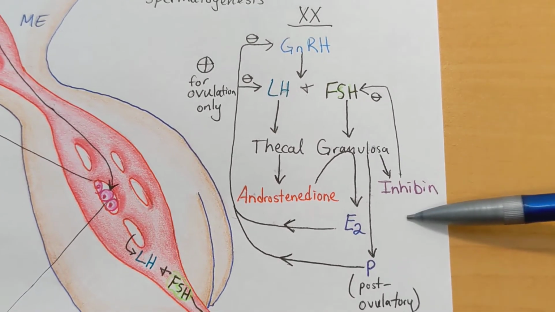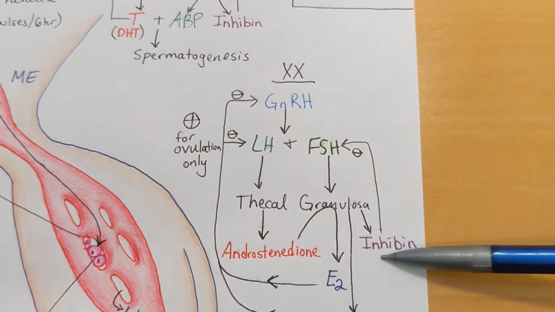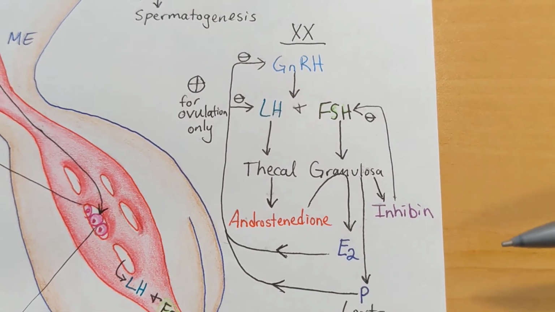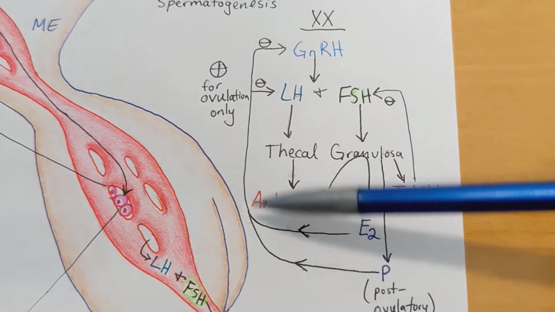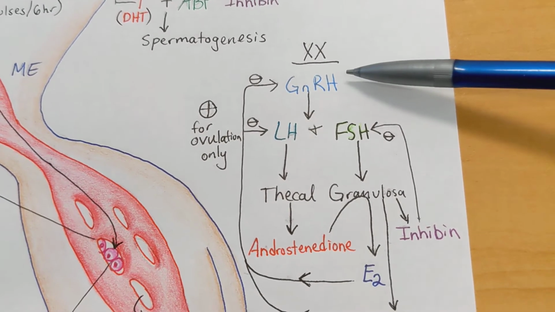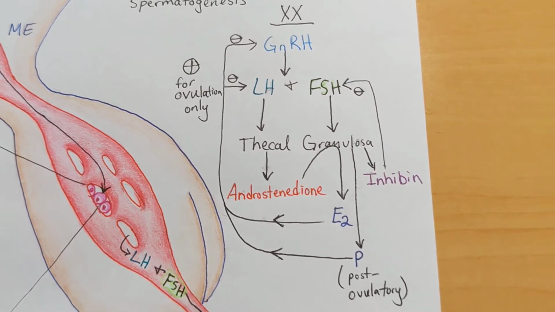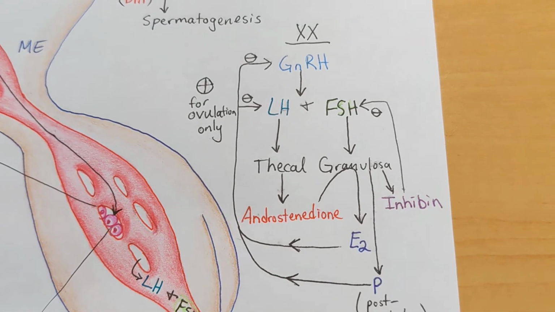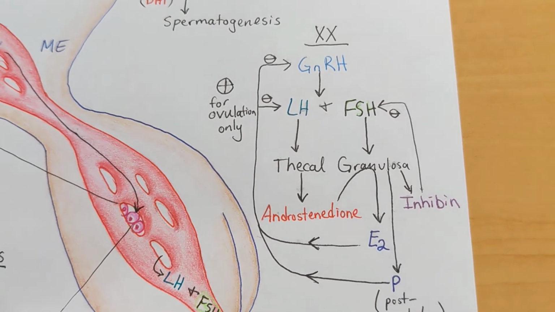Granulosa cells also secrete inhibin, just like the Sertoli cells secreted inhibin. Inhibin has negative feedback on the FSH-secreting gonadotrope cells. Estrogen, or estradiol, exerts negative feedback on the anterior pituitary gland as well as the hypothalamus for most of every ovarian or menstrual cycle. The one exception is during the middle of the cycle, so essentially the end of the follicular phase and the beginning of the luteal phase of the ovarian cycle.